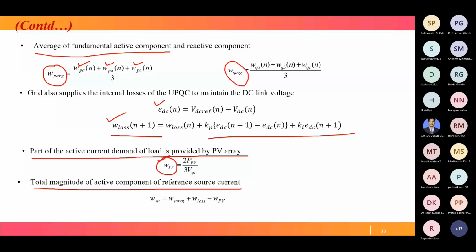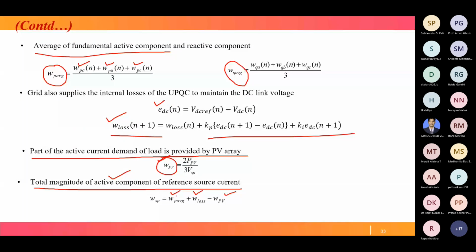Why? Because the loads are taking power and PV is giving power. That's why it is negative and the others positive. We use this sign convention, and we call this WSP, the total magnitude of the active component of the reference source current.